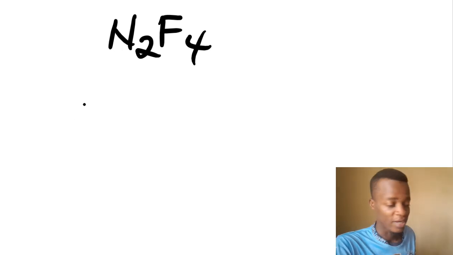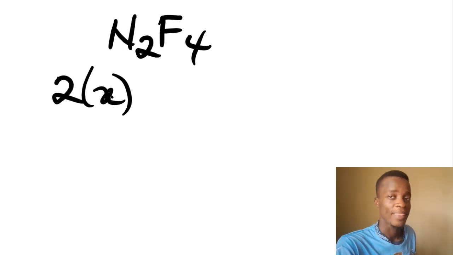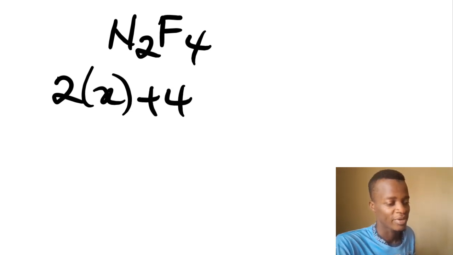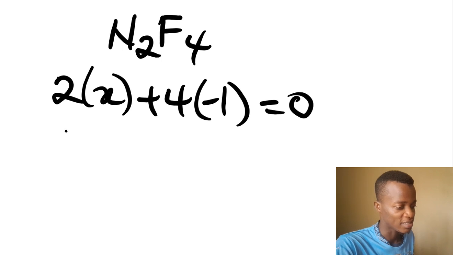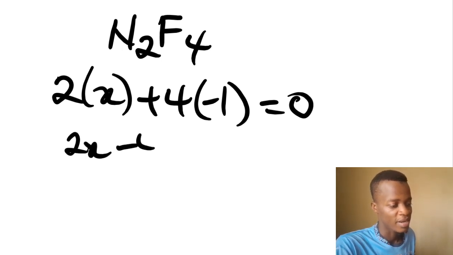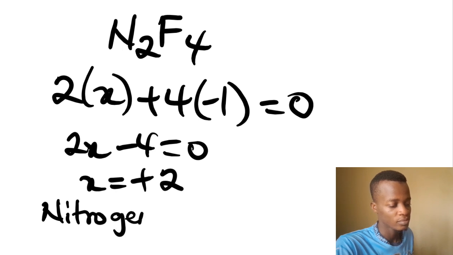But if you have done what I said, pausing the video, let's solve it together. 2 times x, because nitrogen is going to be our non-metal. Oh no, sorry, it's not a metal type 2, it's a non-metal. We are just using that logic to be able to name it. Plus 4 times -1 is equal to 0. The negative comes from the fluorine because it's group 7, and group 7 has the charge of -1. So we have 2x minus 4 equals 0. So if you do it, x is equal to plus 2, then you have nitrogen 2 fluoride.